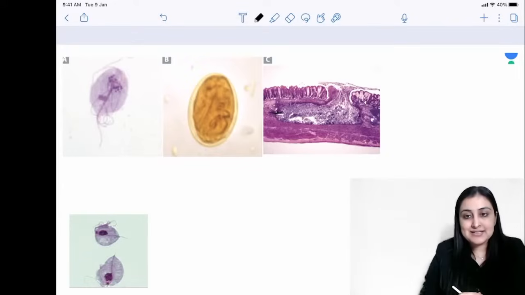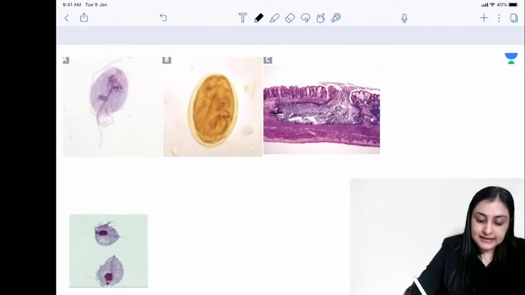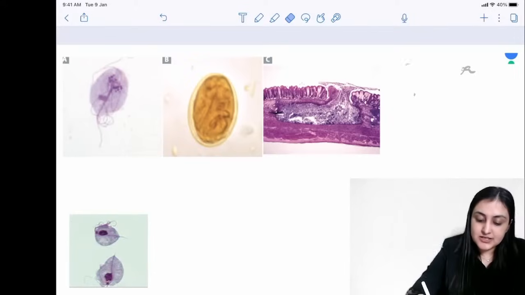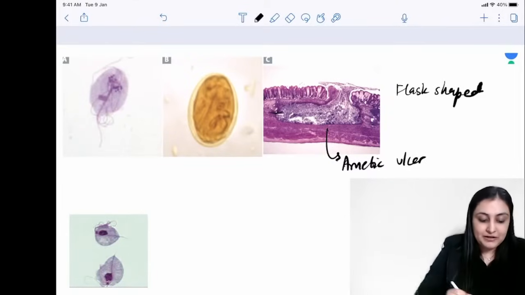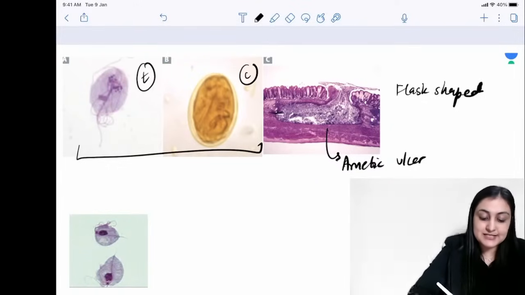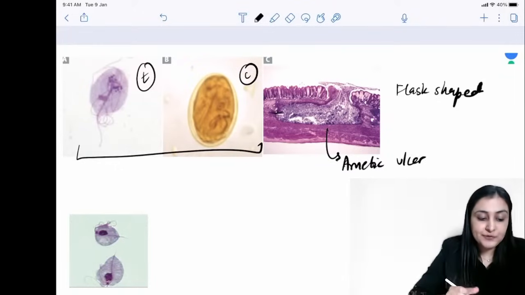Going ahead into parasitology, further into the trophozoites, what do we see here? We are seeing entamoeba, right? So we are seeing Entamoeba histolytica. Entamoeba histolytica, remember the amoebic ulcer. The amoebic ulcer that you have here is gonna have this kind of an ulcer shape, which is a flask shaped ulcer. Apart from this, what are these two showing? There is one trophozoite and there is one cyst. Which organism am I talking about? Which shows you a fallen leaf motility.